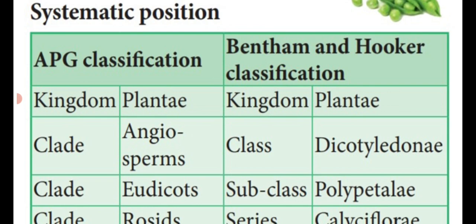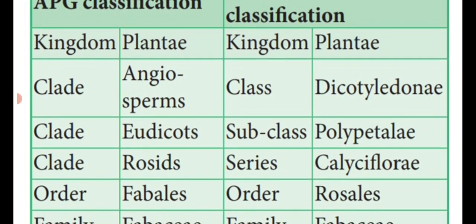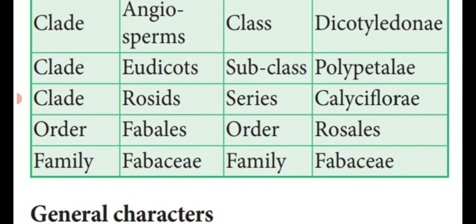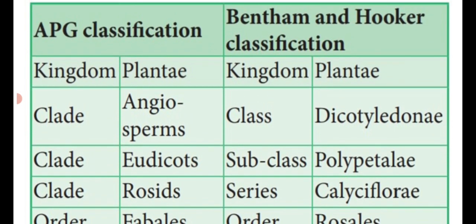Systematic position is an important 2-mark question. APG classification as well as Bentham-Walker classification. APG: kingdom Plantae, clade angiosperm, clade Eudicot, clade Rosids, order Fabales, family Fabaceae. According to Bentham-Walker classification: kingdom Plantae, class Dicotyledonae, subclass Polypetalae.